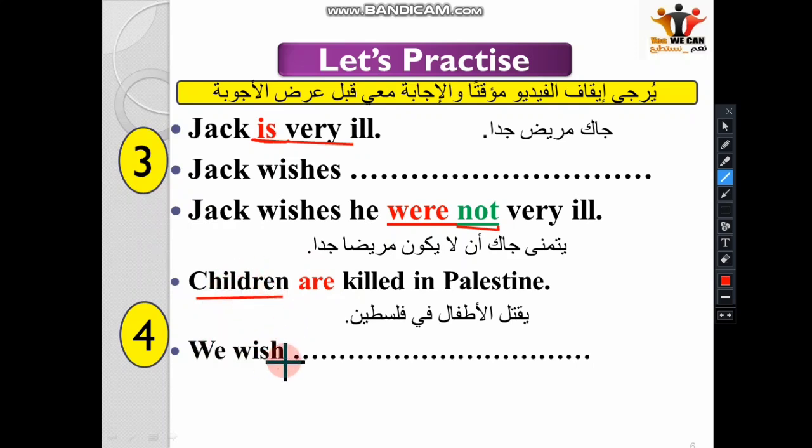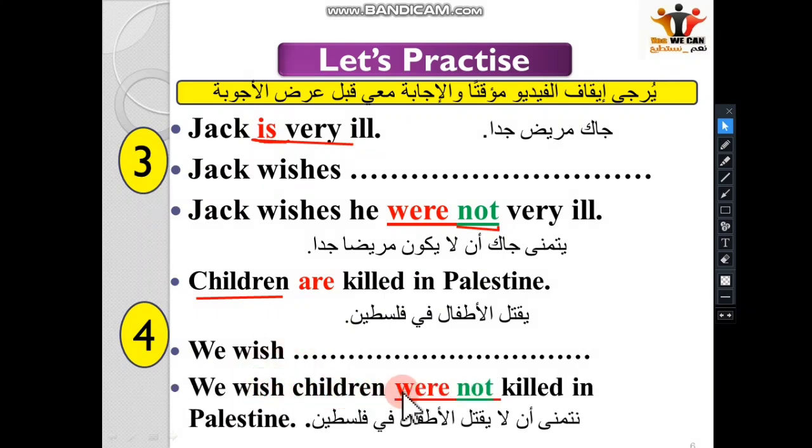So we wish children, the past of verb to be we have, and then we have also affirmative, negative, negative, affirmative. Please don't forget this, alright. So simply we say the answer, we say here, we wish children were not killed in Palestine. We wish children were not killed in Palestine.